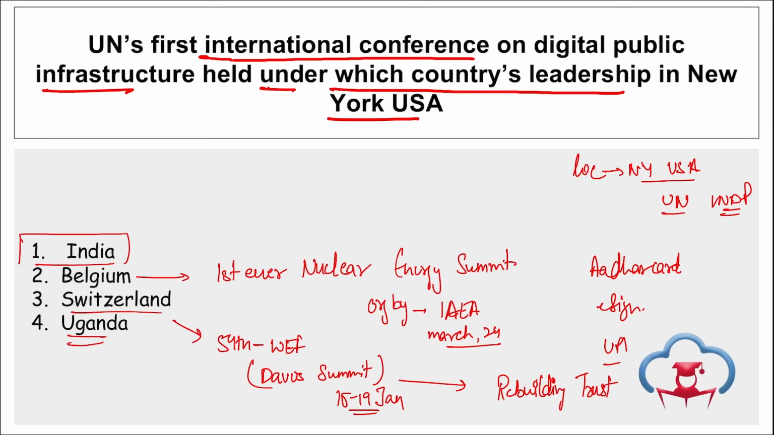Then if we talk about Uganda, remember recently in the month of January, Dr. S. Jaishankar, our Minister of External Affairs, led the Indian delegation during the 19th Non-Aligned Movement Heads of State and Government Summit held in Kampala, Uganda. During this summit, Uganda assumed the NAM chairmanship for 2024 to 2027, taking over the leadership from Azerbaijan, which held it from 2019 to 2023.